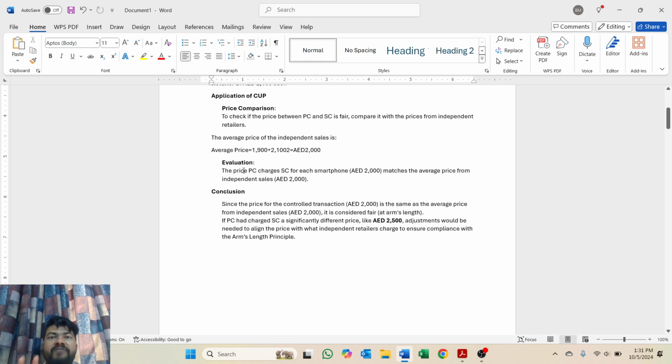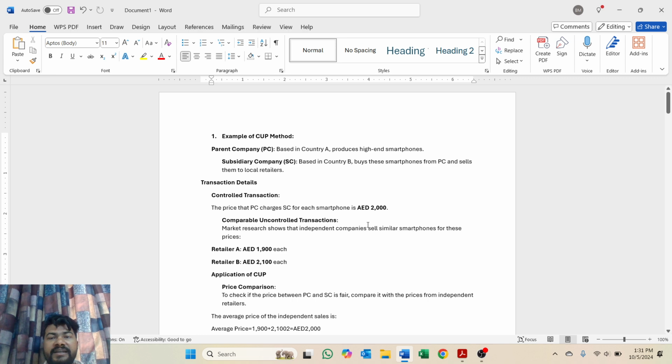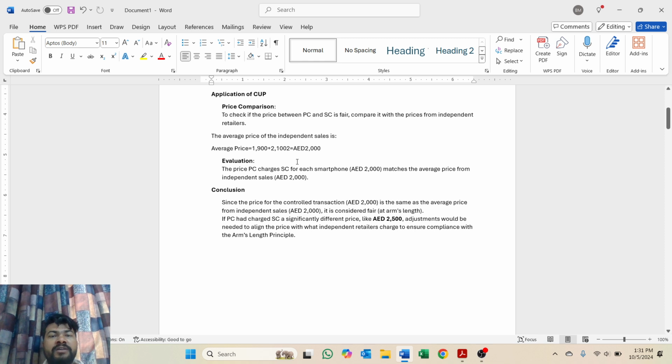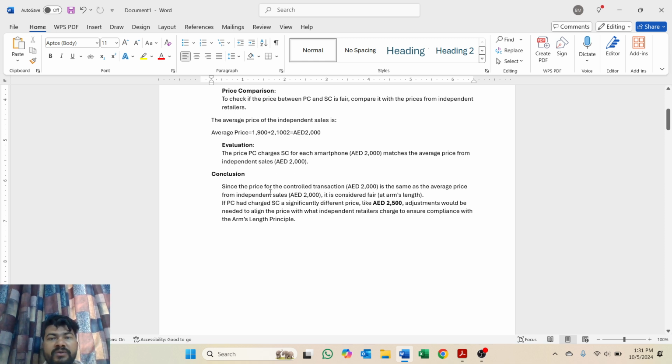Now we'll evaluate that 2,000 dirham against our controlled transaction. Here you can see the price for the controlled transaction is 2,000, and the price for the uncontrolled transaction is also 2,000. So in conclusion, we can say that since the price of the controlled transaction, 2,000, is the same as the average price of independent sales, which is also 2,000, it is considered at arm's length price.